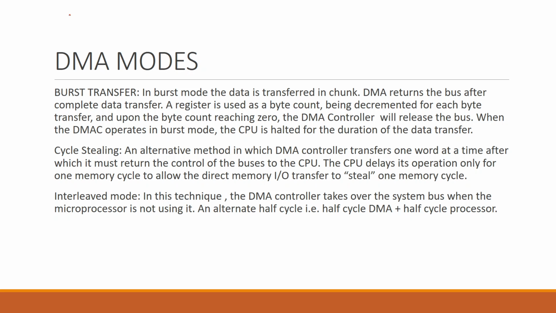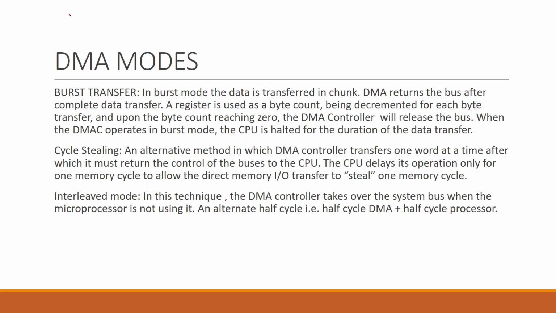The second mode is the cycle stealing mode. In cycle stealing, when CPU cycles are free, that means your CPU is doing some task, and in between the DMA takes the bus access and does the transfer. That means it goes on simultaneously, and the CPU does not halt for a longer duration. The CPU and the DMA controller work in sync.